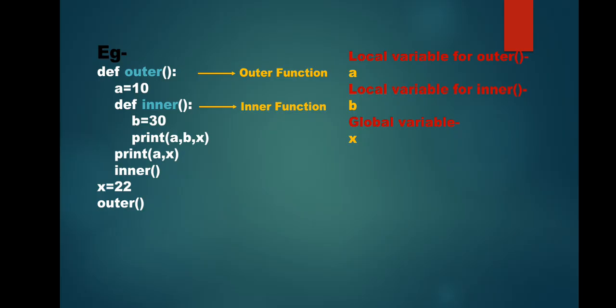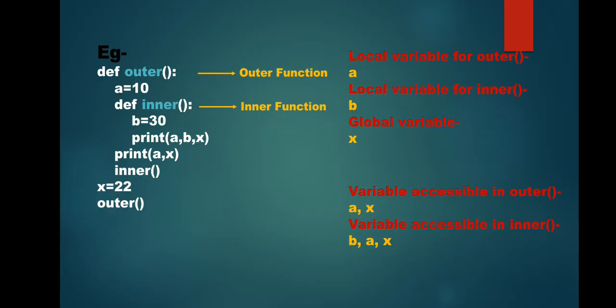Now what is a global variable? Global variable is this x, which is defined outside all functions. Now when we talk about the variables which are accessible in the outer function, first, its local variable a and the global variable x.